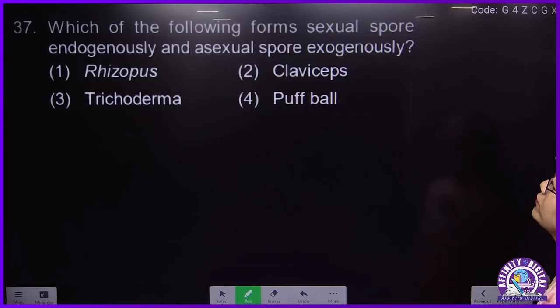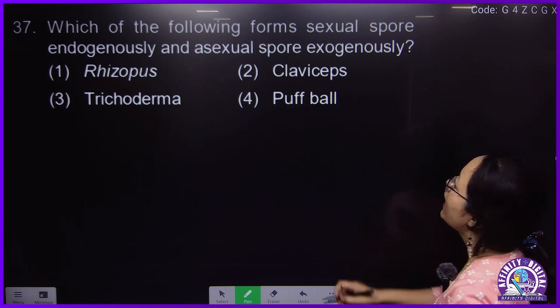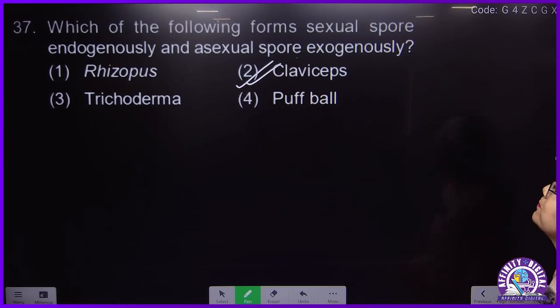37. Which of the following forms sexual spore endogenously and asexual spore exogenously? This will be Claviceps, which is an ascomycete.